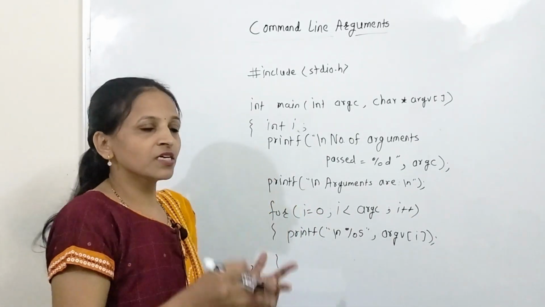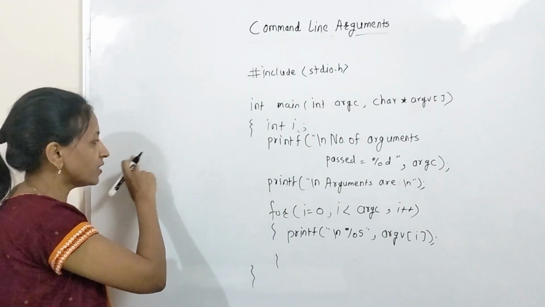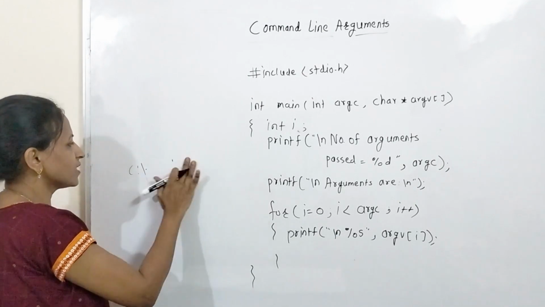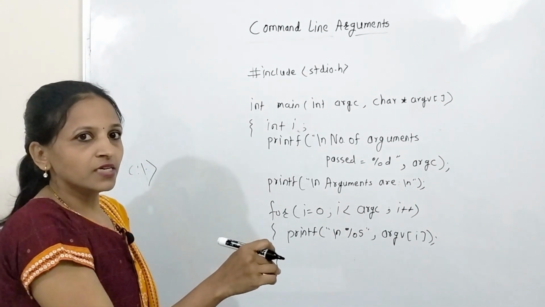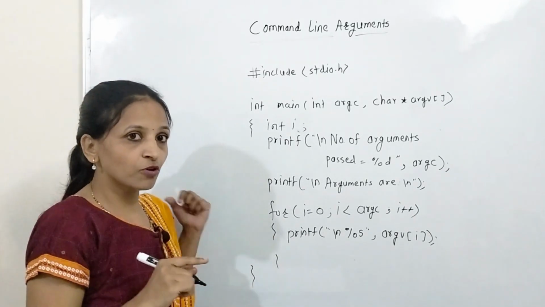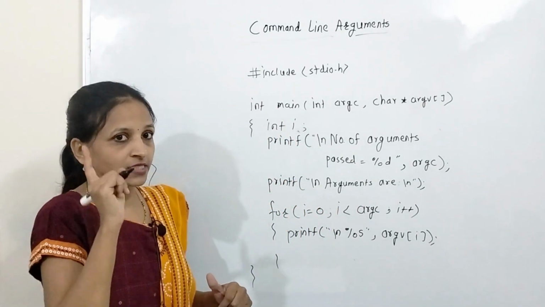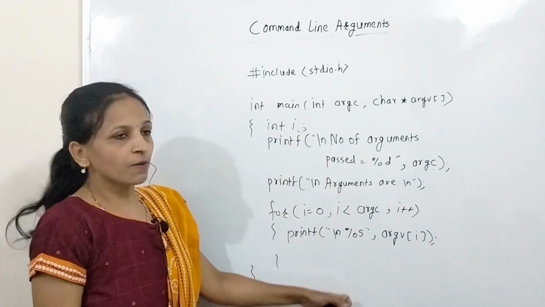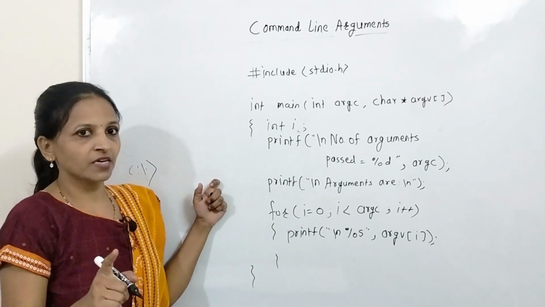Now just open the command prompt, go wherever this is saved, that path should be there. Inside C drive, let's say we have stored this program. Then here we have to call this program. See, before running this program, you have to compile it. It is compulsory, and after compilation only you can run using the command prompt. Keep in mind.